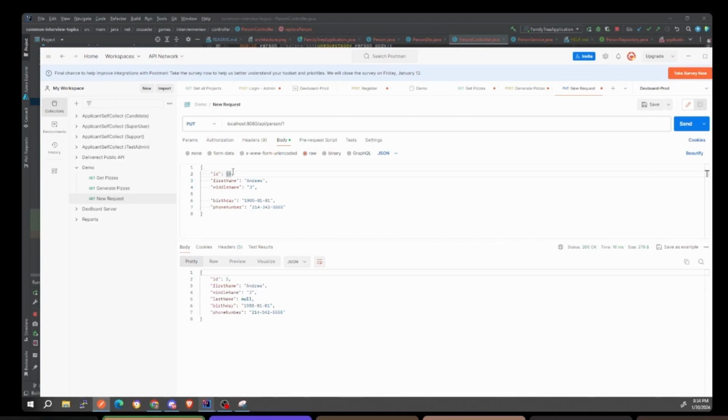This is still the buggy version that's running. I'm going to change it to a 1 instead. I'm going to call it with ID 1, and I'm going to save Andrew to ID 1 in here. So a put replaces whatever you put in here. Even if you're forgetting a field, it will replace that field with a null because it's replacing the whole record. That's also why the put is idempotent, because I can keep calling this over and over again, and it's just going to save this.